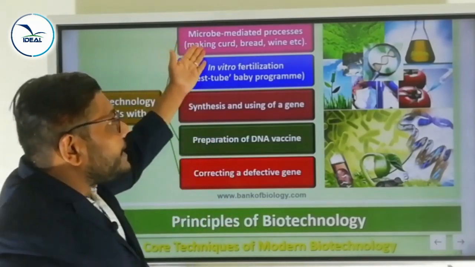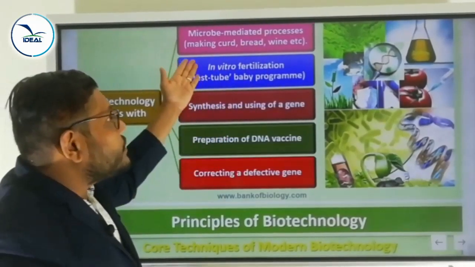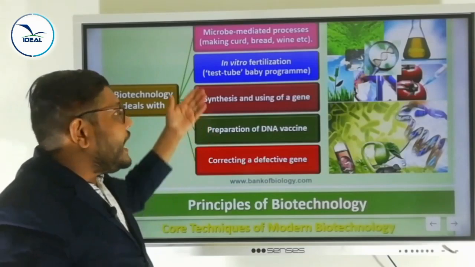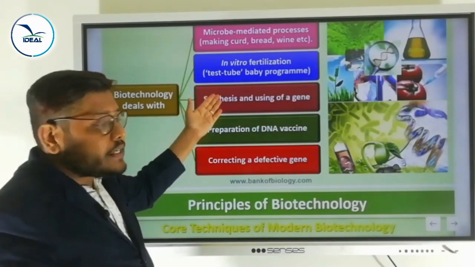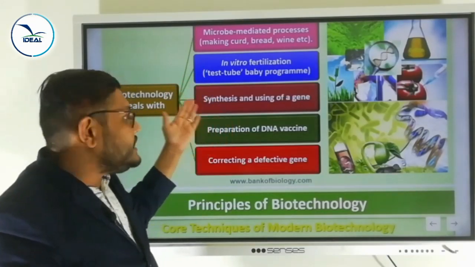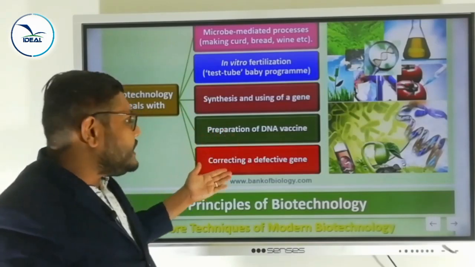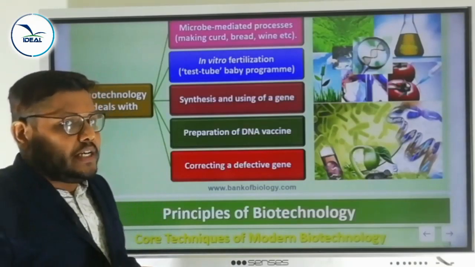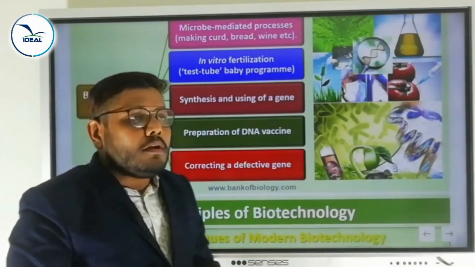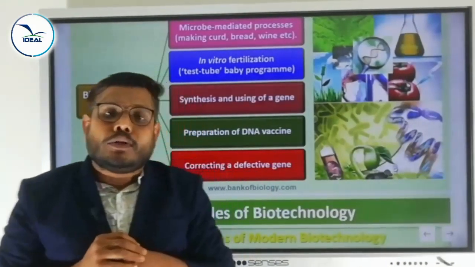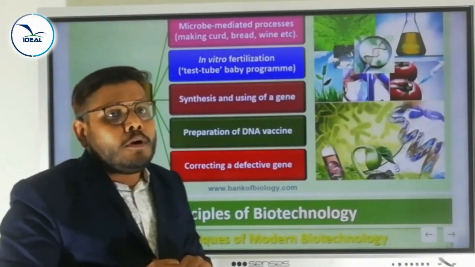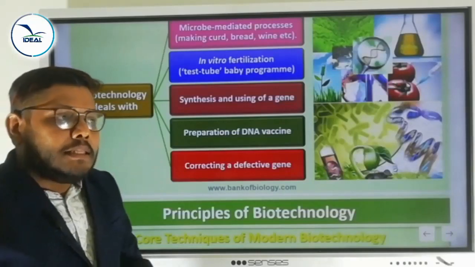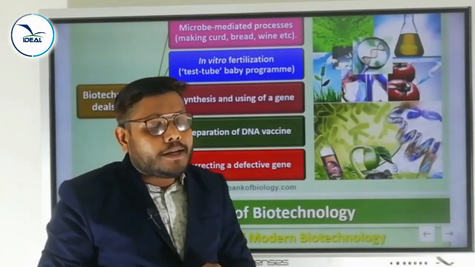The first one, the microbe-mediated processes like making curd, bread, wine, etc., is the oldest form of biotechnology. And the other things, in vitro fertilization, synthesis and using of a gene, preparation of DNA vaccine and correcting a defective gene, are mainly based on genetic engineering. Is it clear? So next we are going to discuss the two core techniques of modern biotechnology, or principles of biotechnology. There are two core techniques of modern biotechnology.